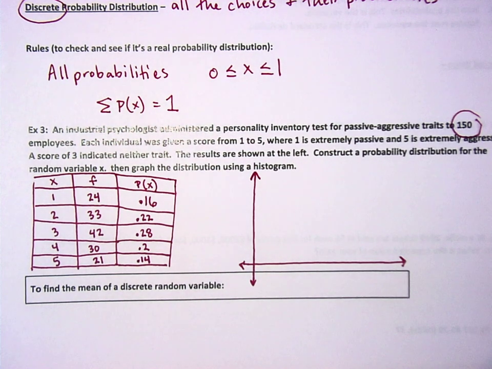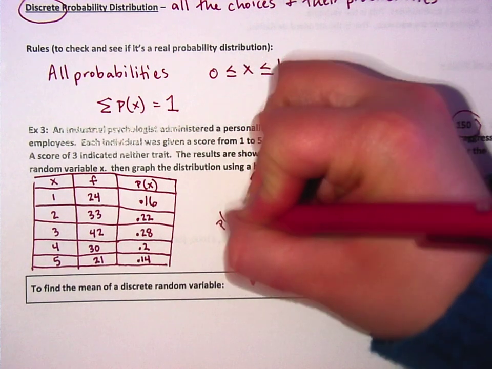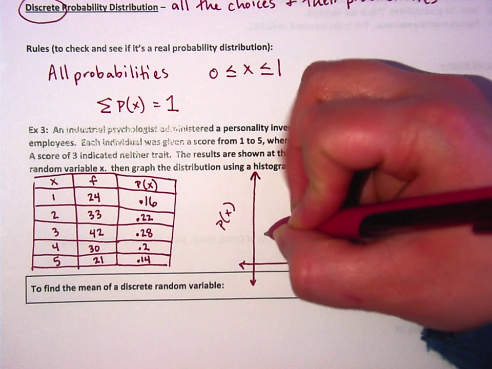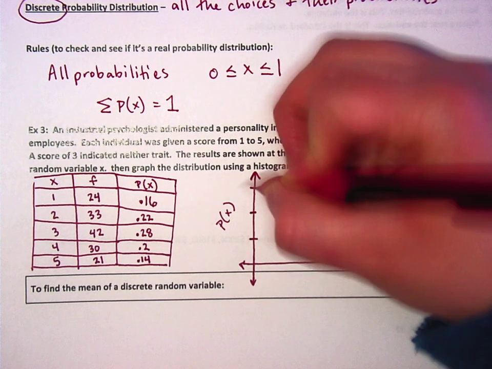Or funnier. All right, now this is all about, this is just a bar graph with the probability on the side. So probability is over here. See, our highest one is 30.